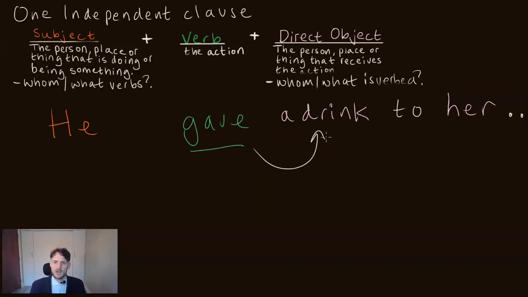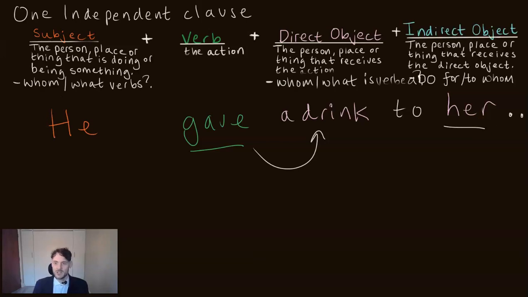But if drink is the direct object, then what is her? This is when we bring our extended structure to complete a thought, which is adding the indirect object. Okay, so the indirect object is the person, place, or thing that receives the direct object.